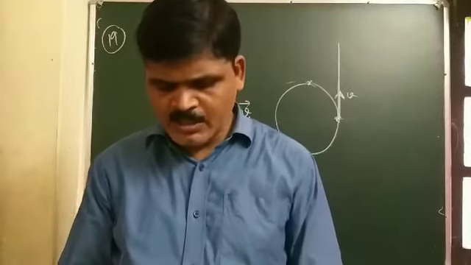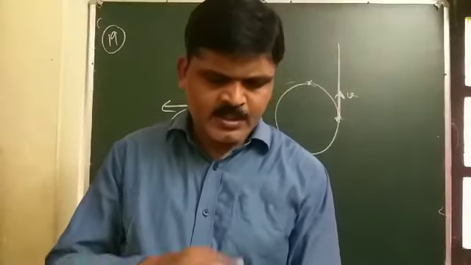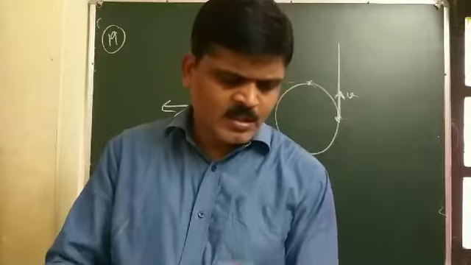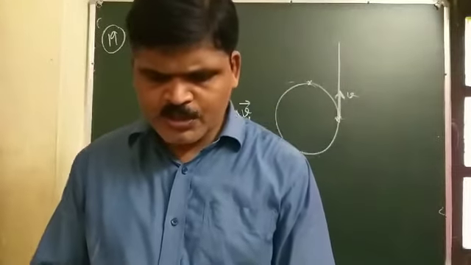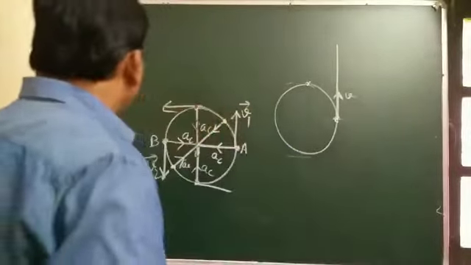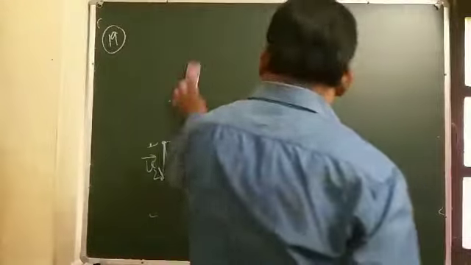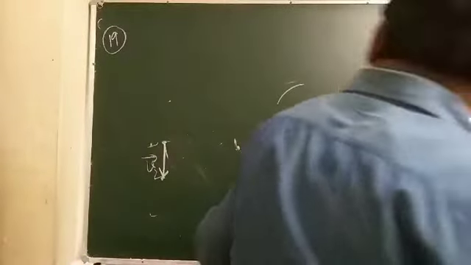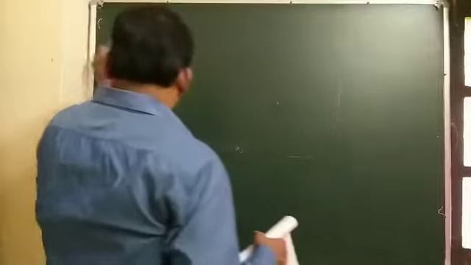Next one, student, is question number 23. Now I am going to write question number 23.